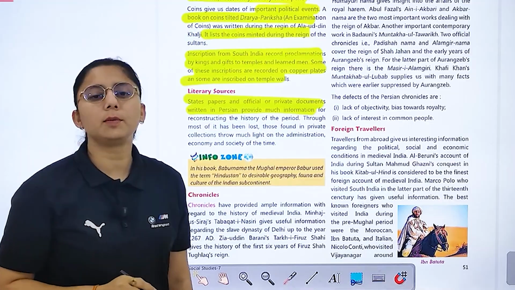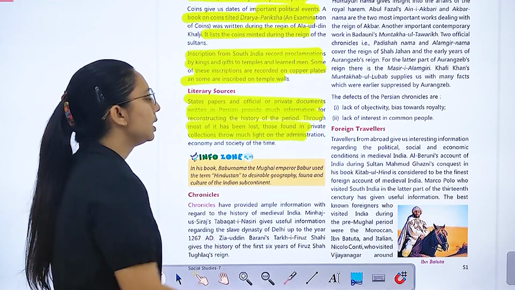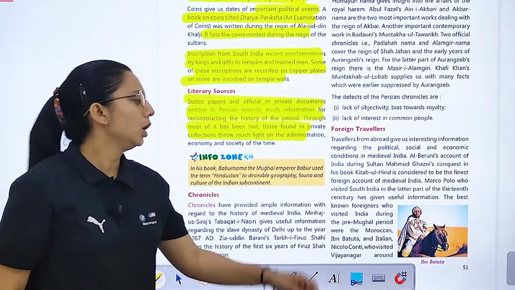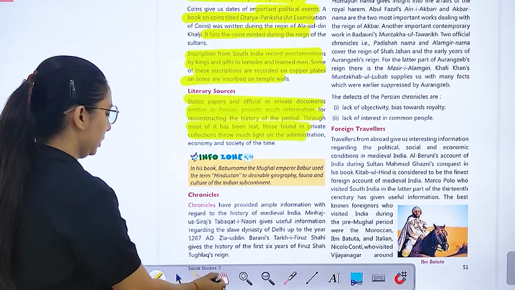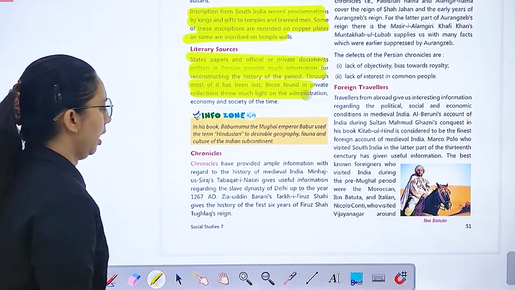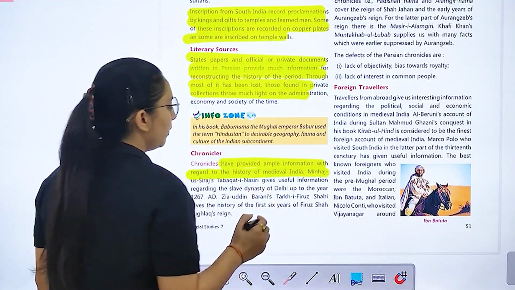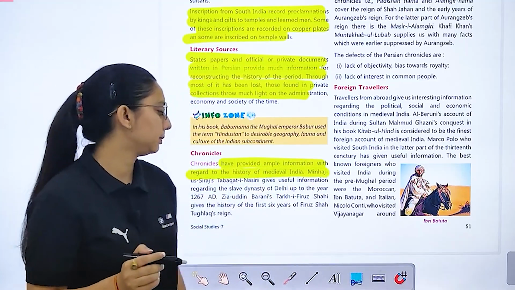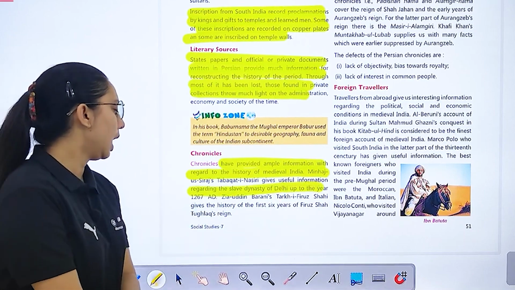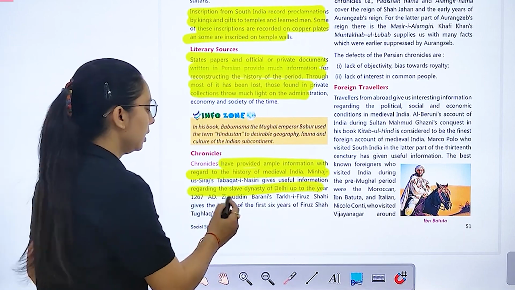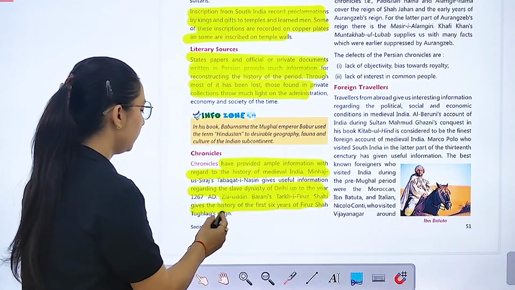What they provide? Much information about what? Reconstructing the history of this period, and most have been lost. Those found in private collections throw much light on the administration, economy and society of India. Now chronicles. Chronicles have provided ample information with regard to the history of medieval India. Minhaj-us-Siraj, मतलब Tabaqat-i-Nasiri, it gives useful information regarding the slave dynasty of Delhi up to the year 1267. So Ziauddin Barani's Tarikh-i-Firuz Shahi gives the history of the first 6 years of Firoz Shah Tughlaq.